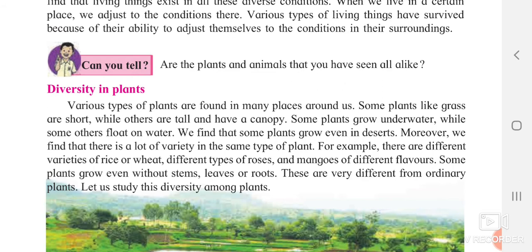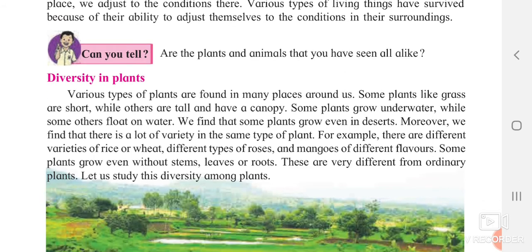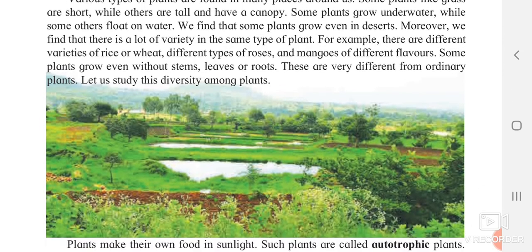Different types of roses, mangoes of different flavors. Some plants even grow without stem, leaves or roots. Some plants are growing without stems, some are growing without leaves, and some are also growing without roots. These are very different from the ordinary plant. Their characteristics are a little different, so we are going to study the diversity among the plants.